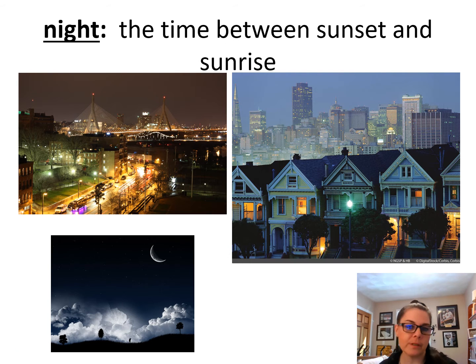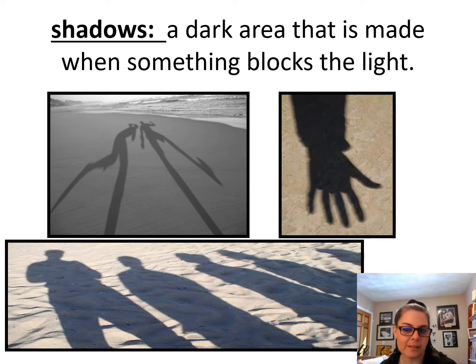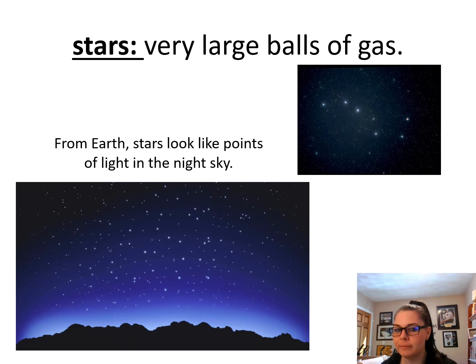What vocabulary word is this, boys and girls? That's right, it's night, the time between sunset and sunrise. When the sun goes down and it's dark is nighttime, night. What vocabulary word is this? You remember? Shadows. That's right. It's fun to make shadows with a flashlight. And our next vocabulary word, stars. Large balls of gas burning up there in the sky, far, far away from us out in space. They look like little dots of light to us, but they're actually burning balls of gas.